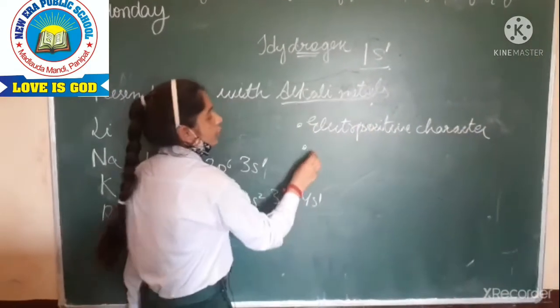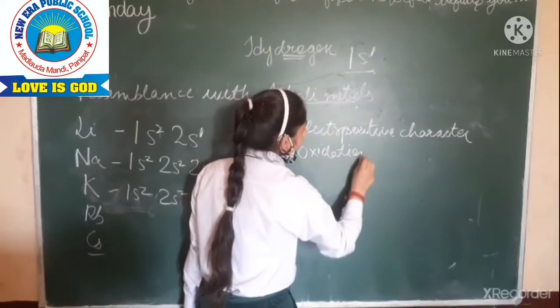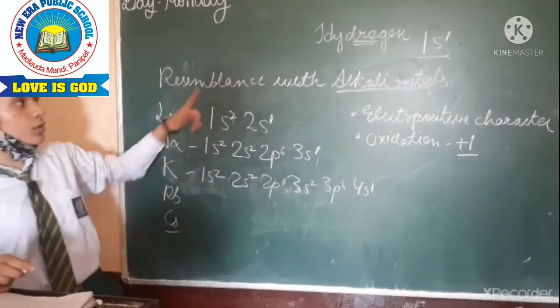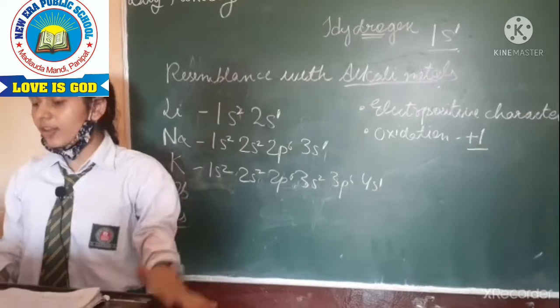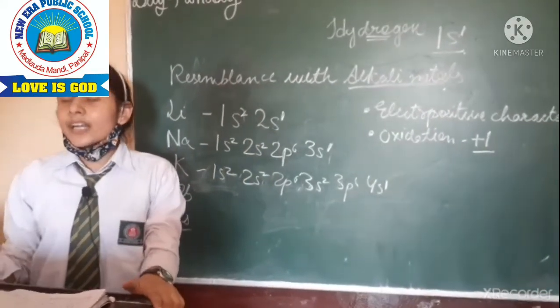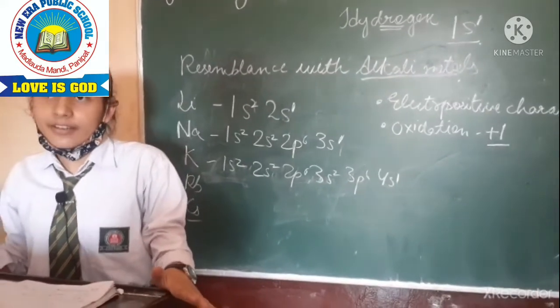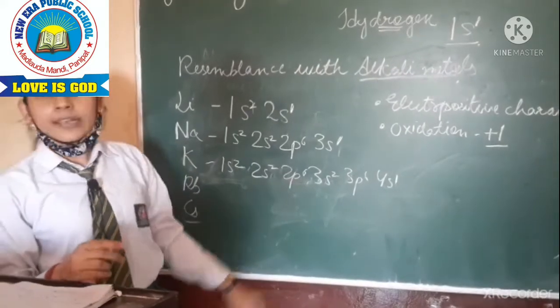All of them show an oxidation state of +1. All of the alkali metals combine with electronegative elements to form halides, oxides and sulfides. So these are the properties that resemble the alkali metals.